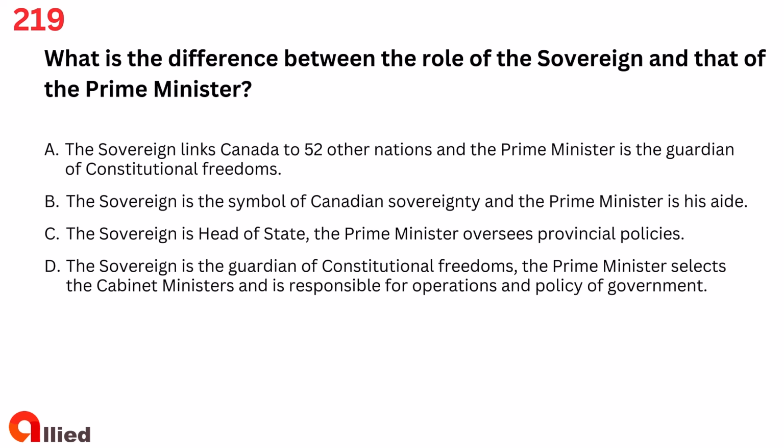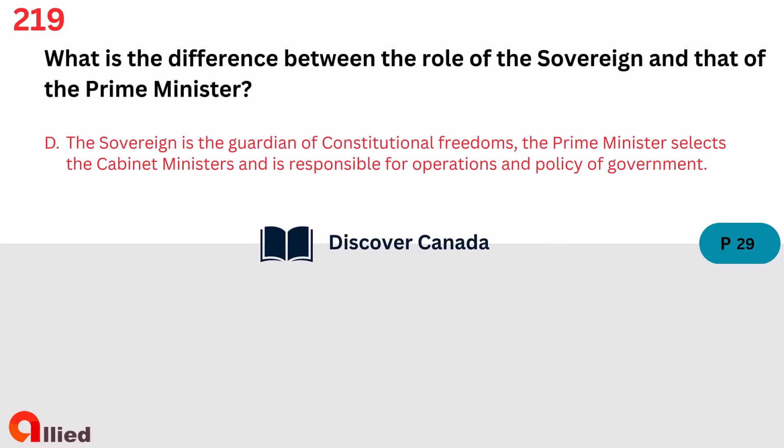B. The sovereign is the symbol of Canadian sovereignty, and the Prime Minister is his aide. C. The sovereign is head of state, the Prime Minister oversees provincial policies. D. The sovereign is the guardian of constitutional freedoms, the Prime Minister selects the cabinet ministers and is responsible for operations and policy of government. The answer is D. The sovereign is the guardian of constitutional freedoms, the Prime Minister selects the cabinet ministers and is responsible for operations and policy of government.